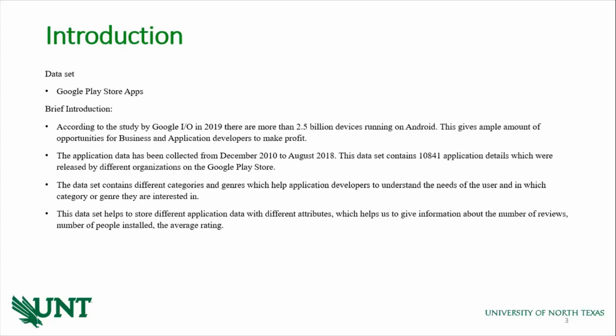This dataset contains 10841 application details, which were released by different organizations on the Google Play Store. While Google Play was launched in October 2008, the Play Store became popular from the Gingerbread Android version. The dataset contains different categories and genres, which help application developers to understand the needs of the user and which category or genre they are interested in. This dataset stores different applications' data with different attributes, which give information about the number of reviews, number of people who installed, the average rating, etc.